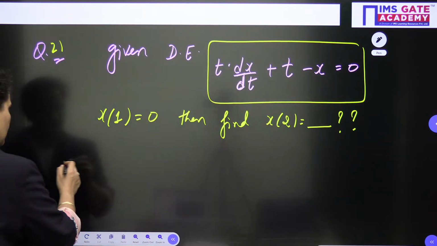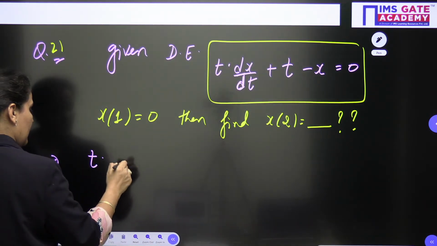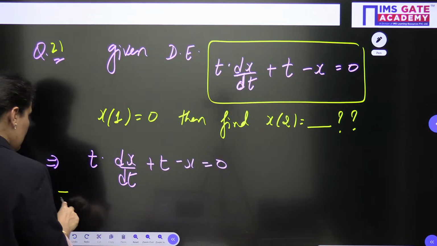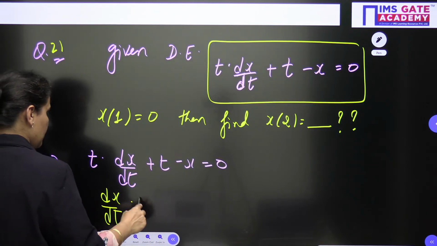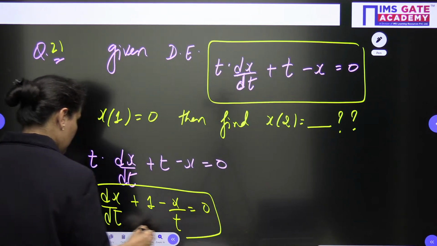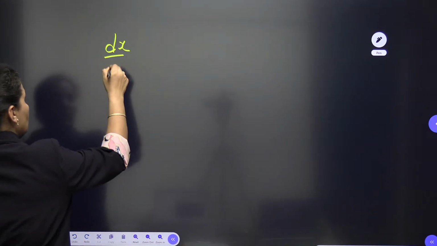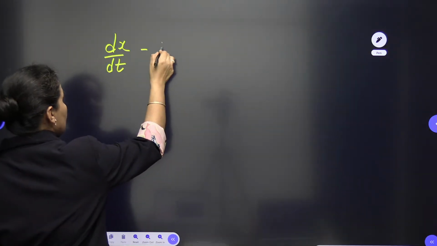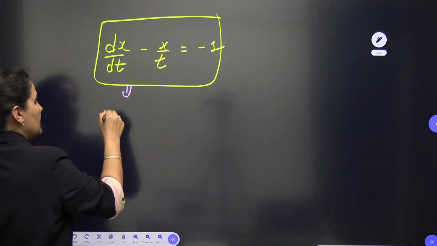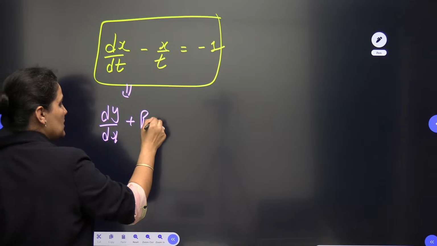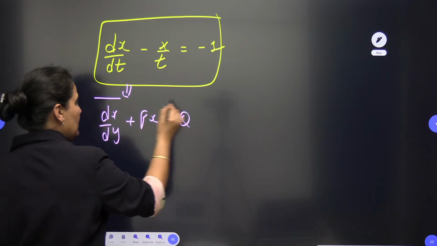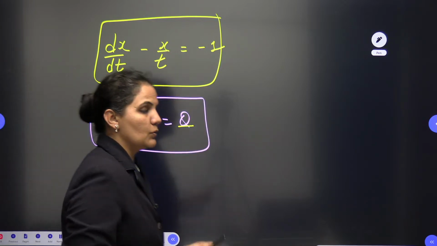Let's solve. First, we write the differential equation systematically: t dx/dt + t - x = 0. Dividing by t, dx/dt + 1 - x/t = 0, so dx/dt - x/t = -1. Compare this with the linear differential equation dy/dx + Py = Q; for dx/dy + Px = Q, P and Q should be functions of y.